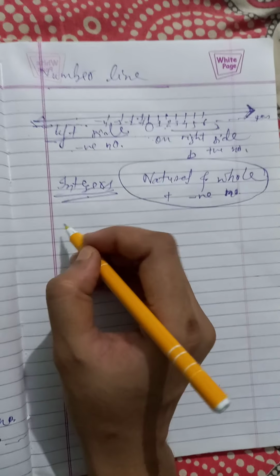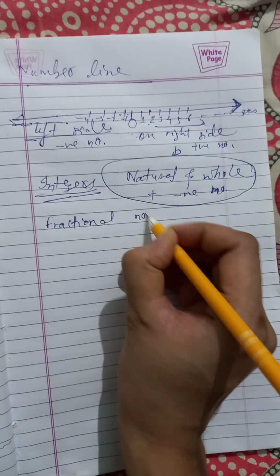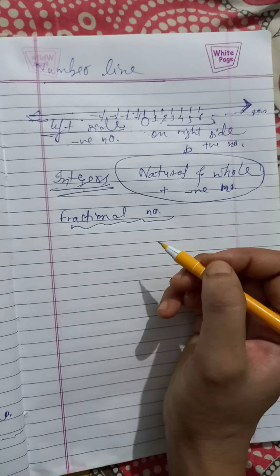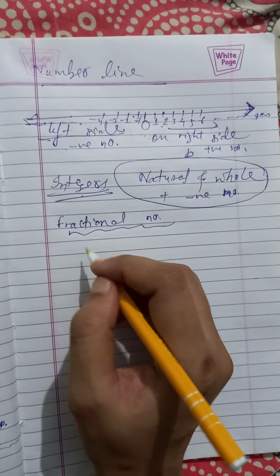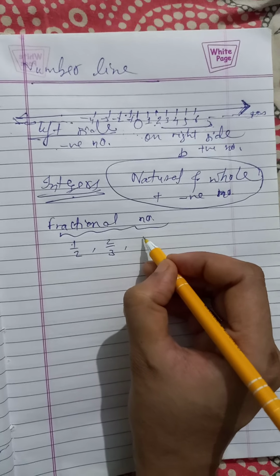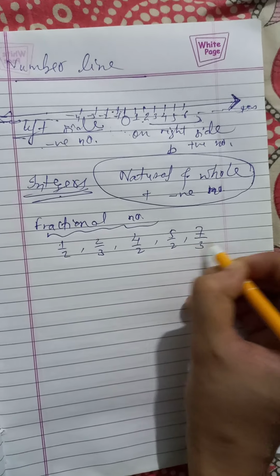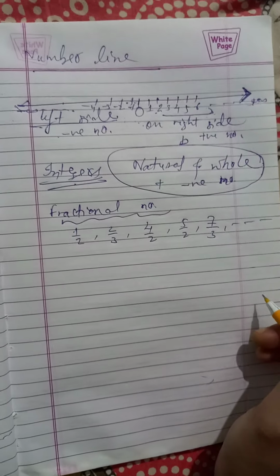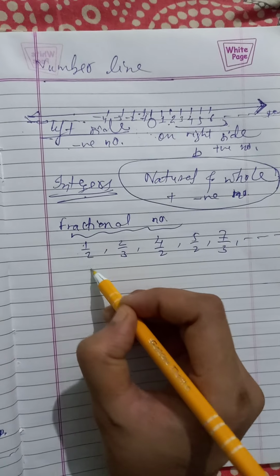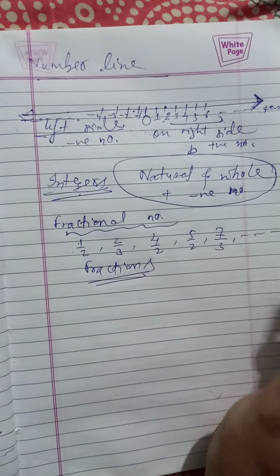Now we have another concept that is called fractional numbers. In the previous class, in 7th class, you have come through this type of numbers like half, 2 by 3, 4 by 2, 5 by 2, 7 by 3, etc. These are known as fractions or fractional numbers because these are parts.